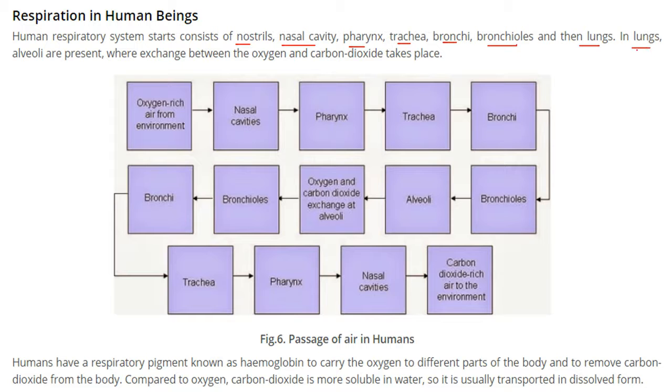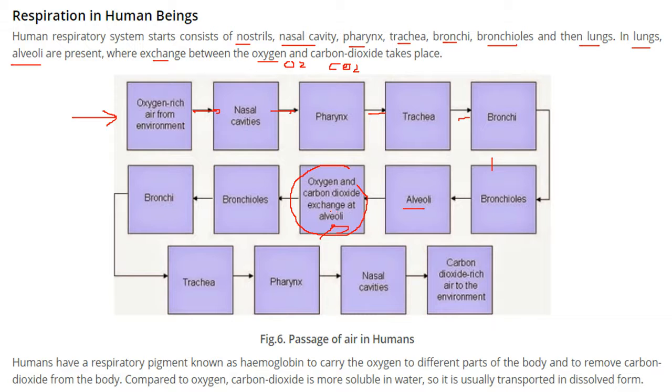So what happens in lungs, there are alveoli present, and here the exchange between oxygen and carbon dioxide takes place. If you want to find out the passage of air in human beings, we get oxygen from oxygen rich air from the environment. It goes to the nasal cavity, then pharynx, then trachea, then bronchi, then bronchioles, then alveoli. And after that, in lungs, the oxygen and carbon dioxide exchange is done at alveoli.